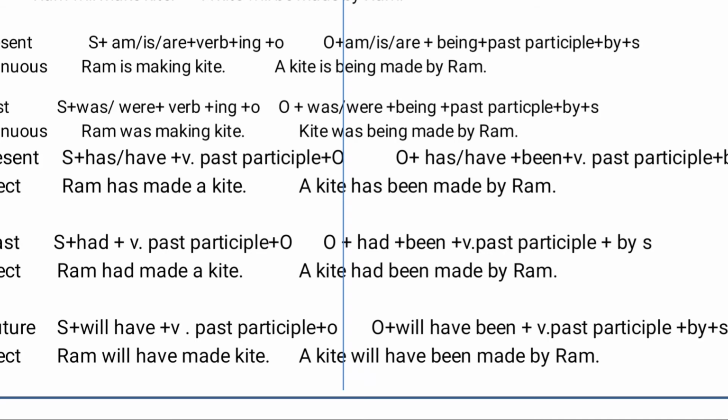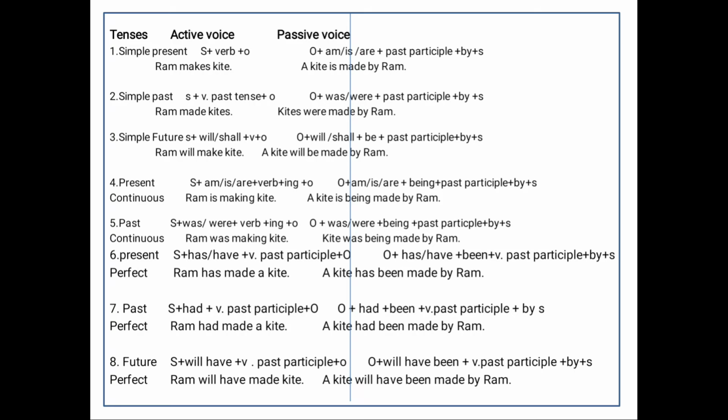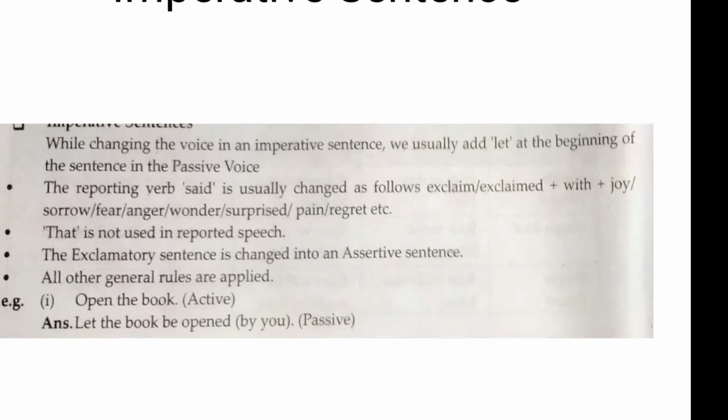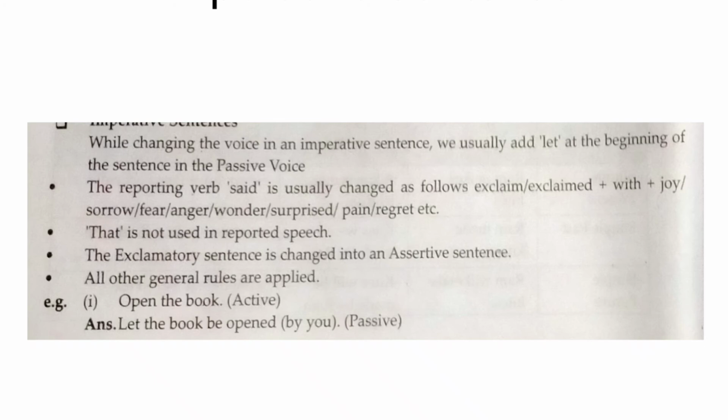All these formulas and the conversion of passive voice. Understood this? Now we will see another type of sentence, this was for the simple sentences. Now we will see another type of sentence, that is the imperative sentence. According to the imperative sentence, what changes do we have to make while changing from active to passive voice?